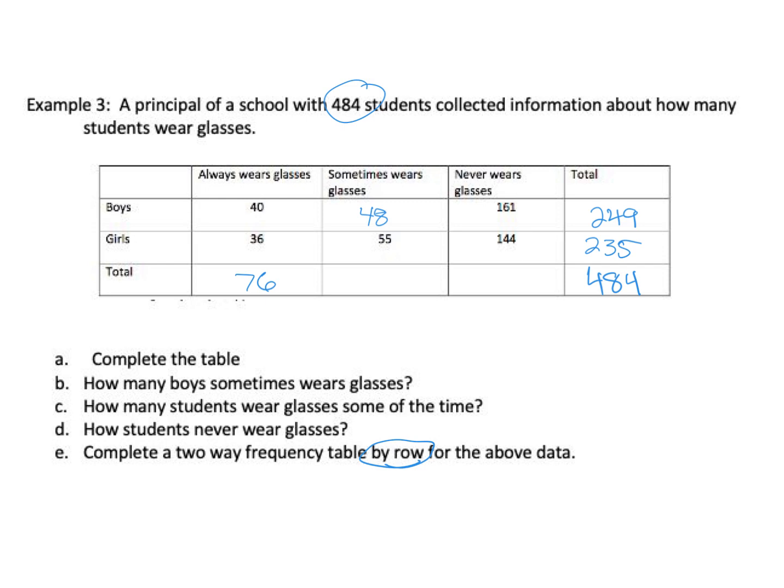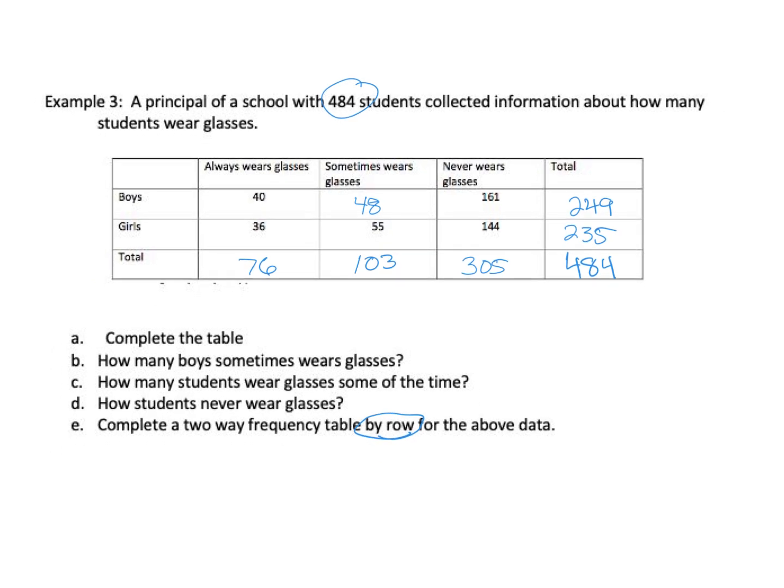Let's add 48 and 55. That's 103. And then 161 and 144. That's 305. And then let's check and make sure these totals all add together. So we're going to say 76 plus 103 plus 305, 484. All right. So notice how we just kind of worked with the pieces of information that was given to us to go ahead and answer these questions.